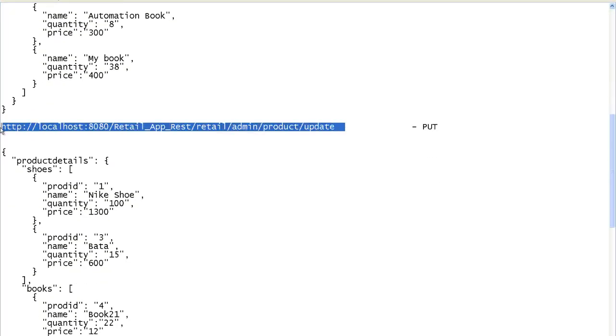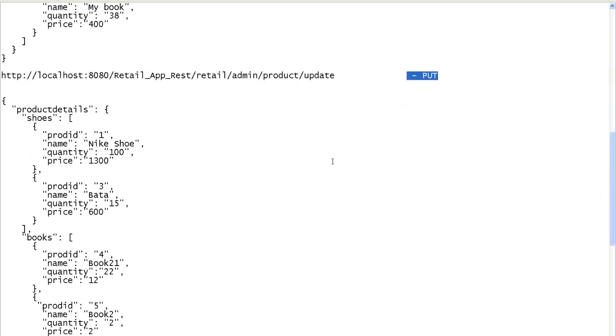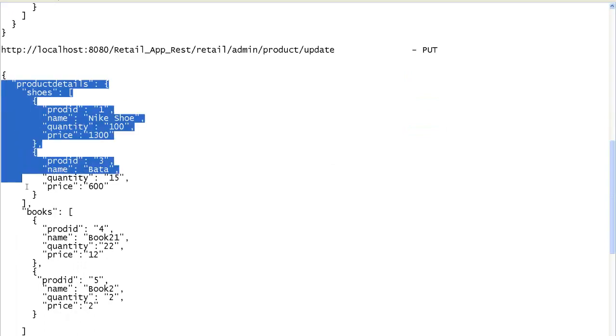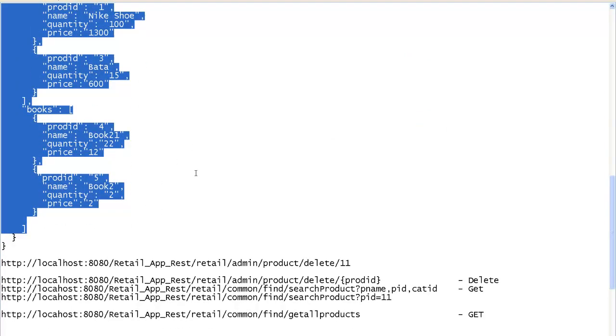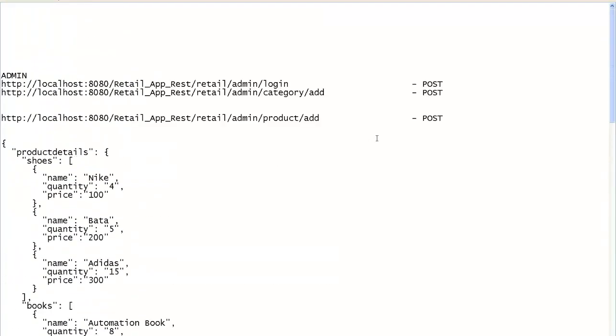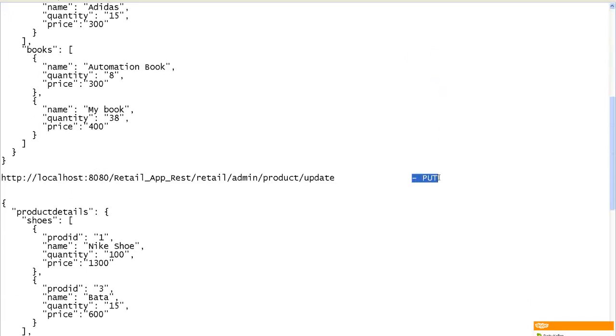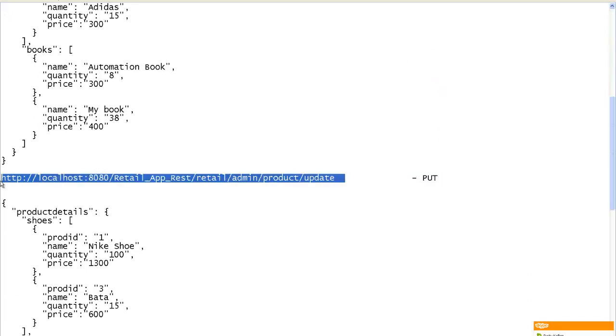You can update the product. When you update the product, the kind of request you'll be firing is PUT. Don't go into the request right now. Just understand, I'm showing you these URLs not to confuse you, but to make you understand that there is a POST kind of request, and there is a PUT kind of request which will update the product.